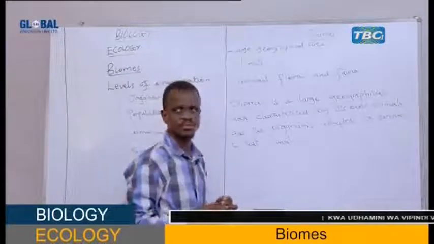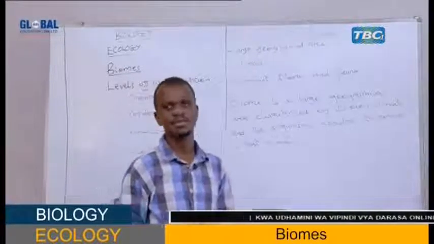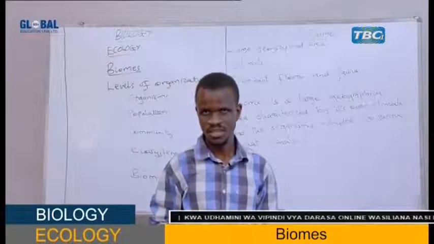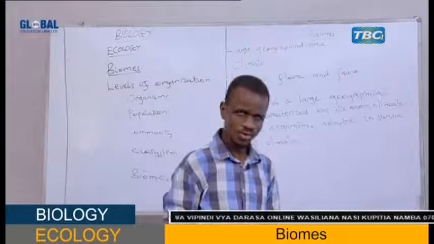Therefore, each biome will have organisms adapted. Together, my student,